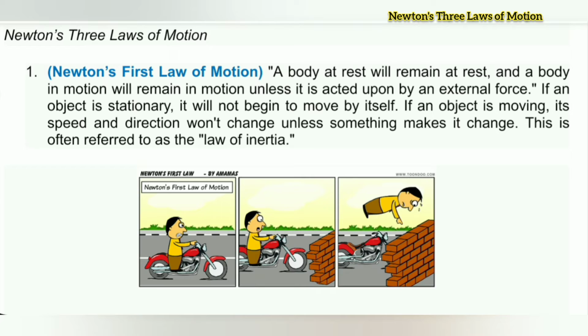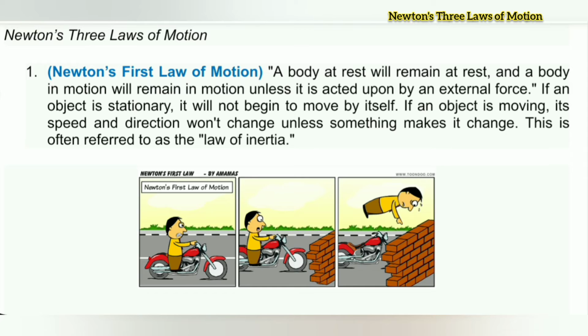Focus also on the picture while I'm reading the description. A body at rest will remain at rest, and a body in motion will remain in motion unless it is acted upon by an external force. If an object is stationary, it will not begin to move by itself. If an object is moving, its speed and direction won't change unless something makes it change. This is often referred to as the law of inertia.